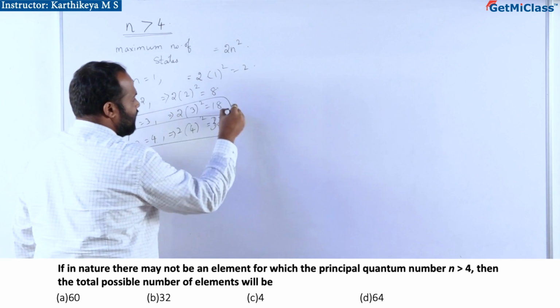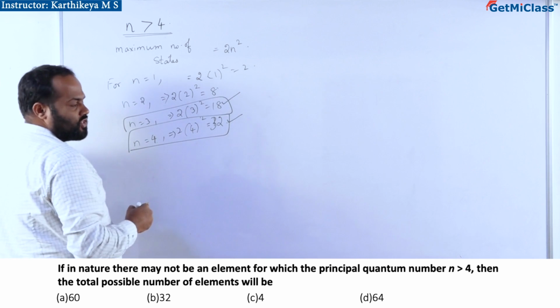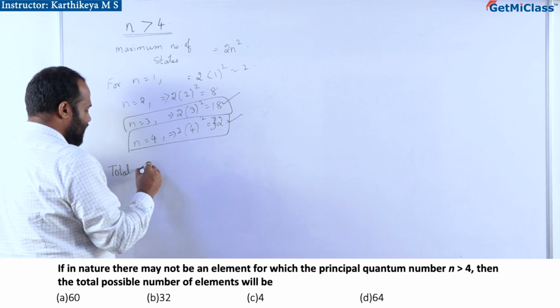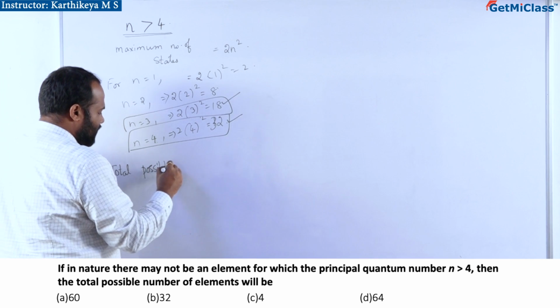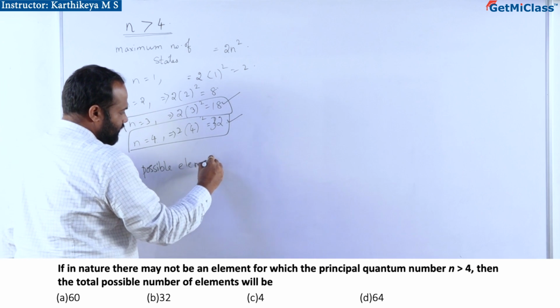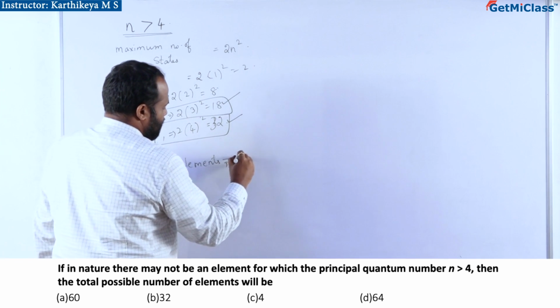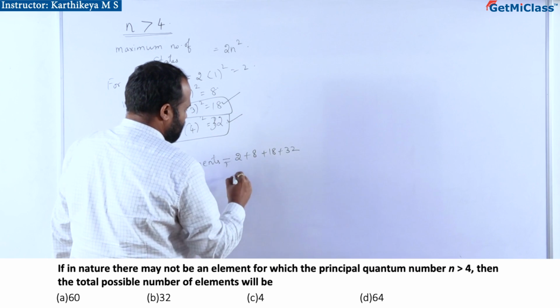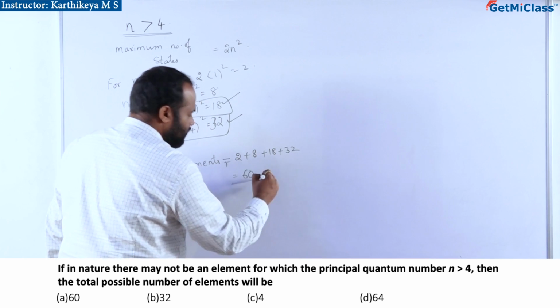For n equal to 3, it might have 18 different states. So, total possible states, or total possible elements, are 2 plus 8 plus 18 plus 32, that is 60. Only.